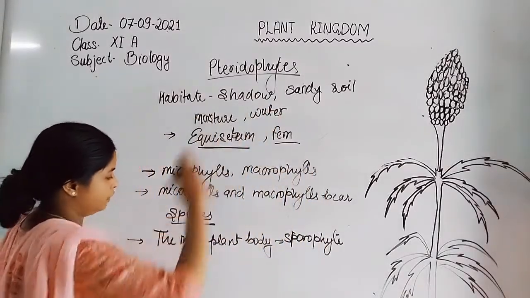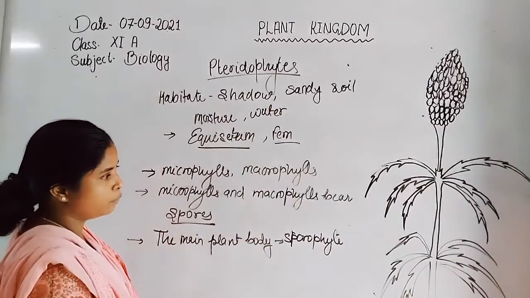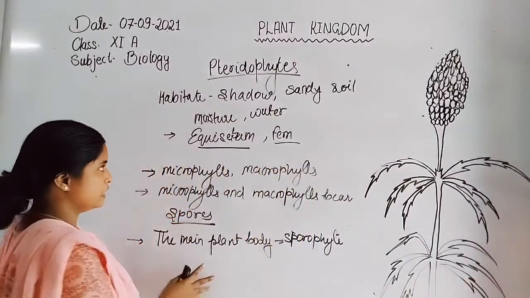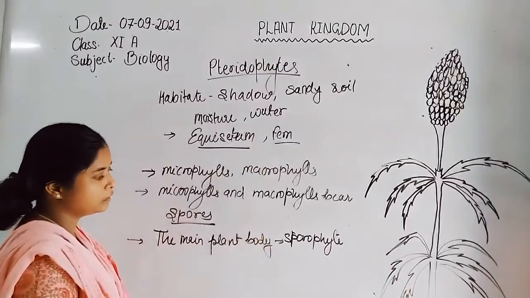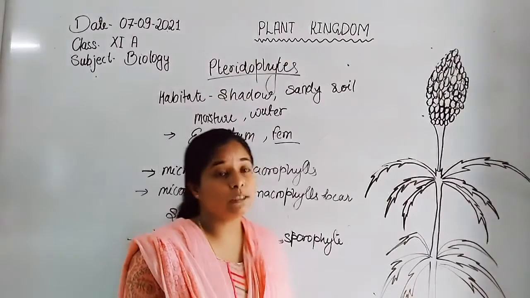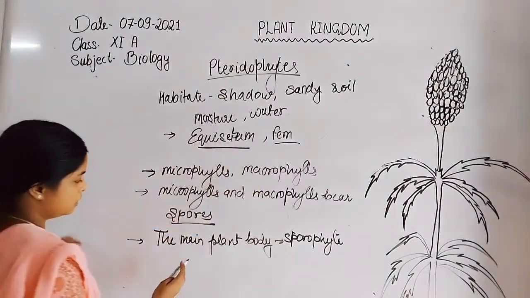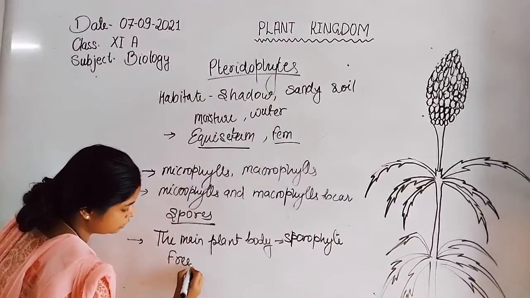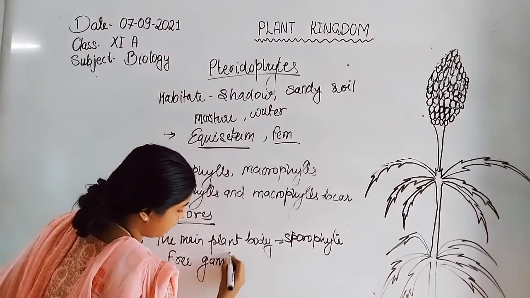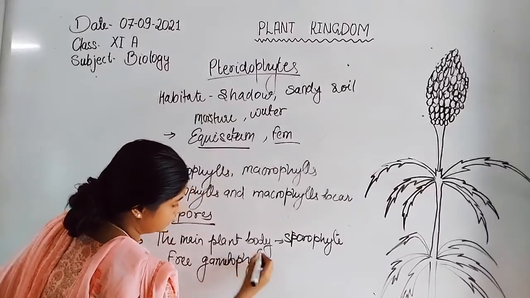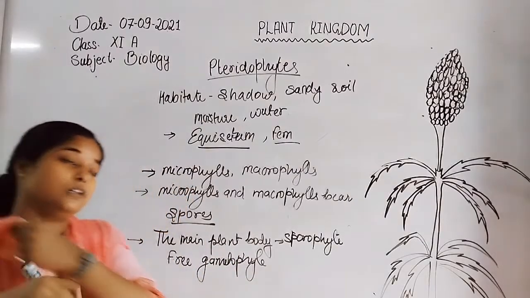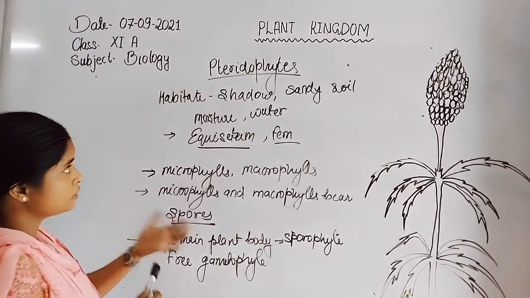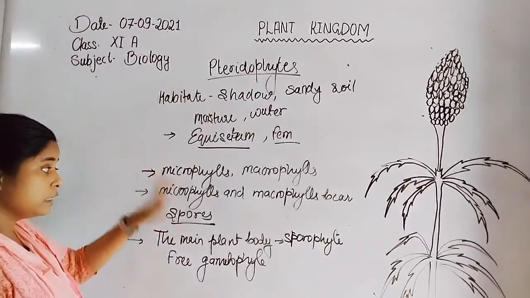But in case of pteridophytes, they have the sporophytic plant body, but also there is the presence of free gametophytic stages. Gametophyte and sporophyte are both present freely and independently in the members of pteridophyte. So overall these are the characteristics.